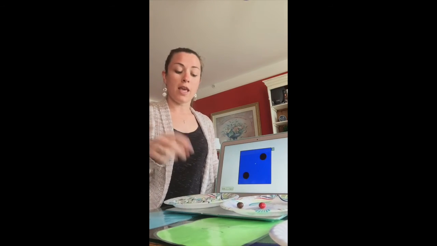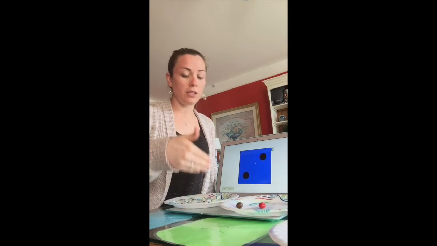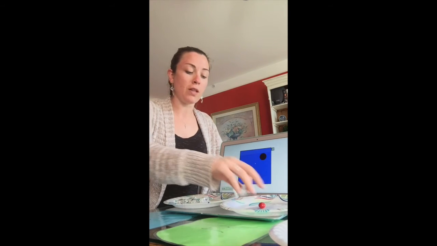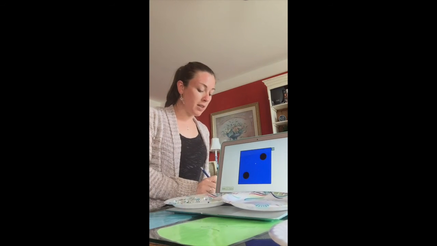Now they have to find out who has less. They can, once again, look at the numbers and determine, I know that 2 is less than 6, so 2 would be the winner. Or if they need to continue matching them up, they can do so. So they could each eat 1 and see that there are still the same left. Or they could eat another one, and they would see player 2, once again, has run out of candy, which means that they have less. We could say that the number 2 is less than 6. We would be sure that player 2 would mark that they won that round.